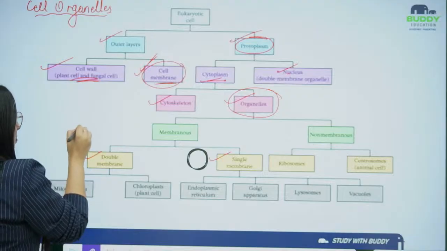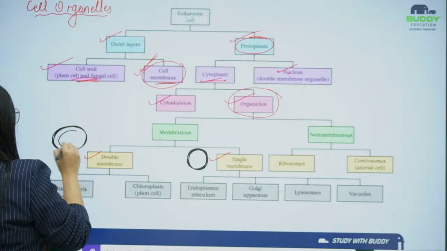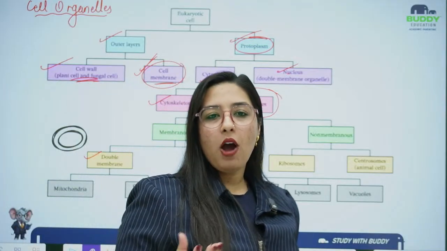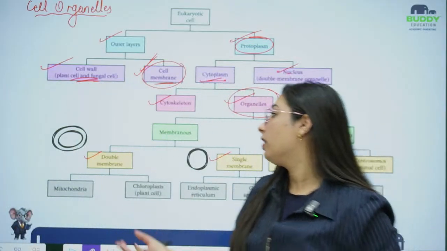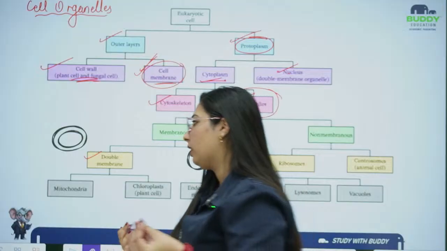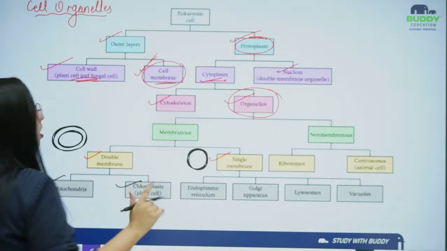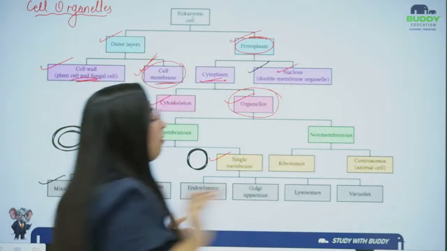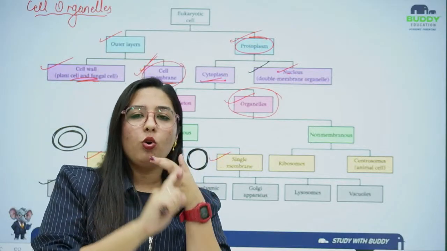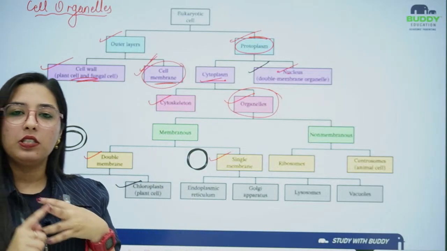If I talk about double membranous, they will have two boundaries. This is one boundary, and they will have one more boundary like this. This is the second boundary. So organelles which have two boundaries are double membranous organelles, and organelles which have only one membrane covering them are single membranous organelles. Among double membranous organelles, we have mitochondria and chloroplast. One more is there, that is the nucleus. Always remember that we have three double membranous structures in the cell: mitochondria, chloroplast and nucleus. Never forget this.